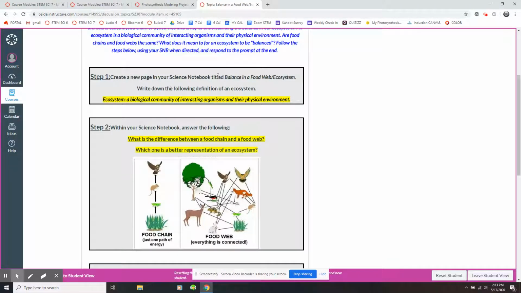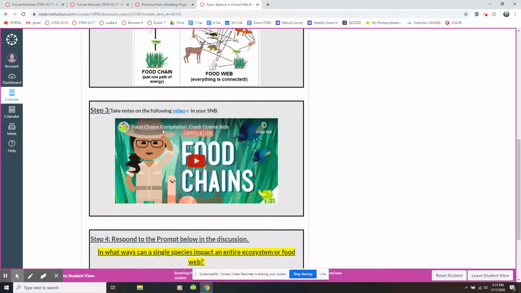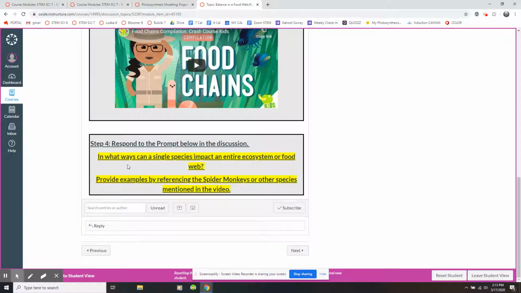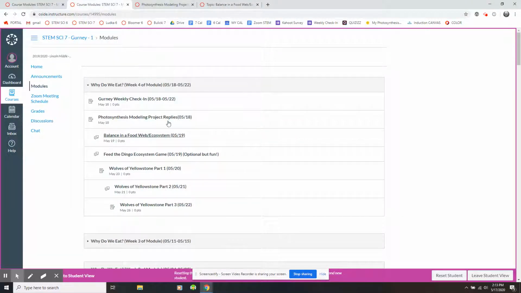You'll create a new page in your science notebook. You are going to discuss the differences between a food chain and food web. There's a video on food chains and food webs you will watch, and then you will respond to this question in the discussion below. In what ways can a single species impact an entire ecosystem or food web? And this activity is going to be an introduction into our Wolves of Yellowstone activity, which has to do with a concept called trophic cascades.